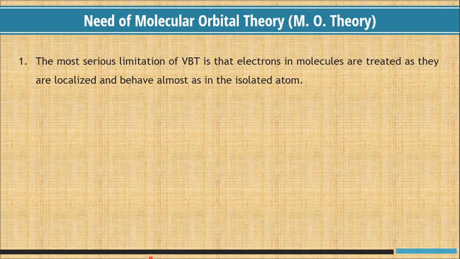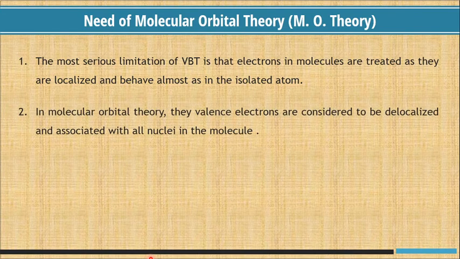Need of molecular orbital theory. The most serious limitation of valence bond theory is that electrons in the molecules are treated as if they are localized and behave almost as in the isolated atom.